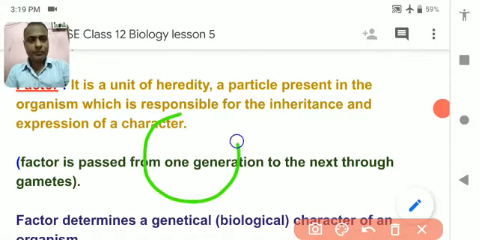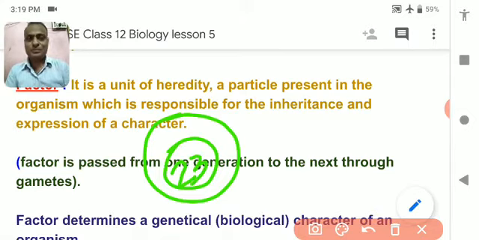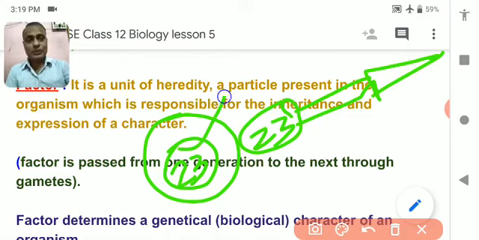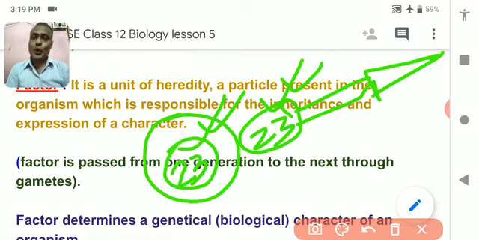The egg contains the factor inside the chromosome. The egg contains 23 chromosomes inside the nucleus, and the sperm also contains 23 chromosomes. These chromosomes are the carriers of all factors, or you can say genes, and these genes together are responsible for the character inside an organism, either us or a plant or any other organism.